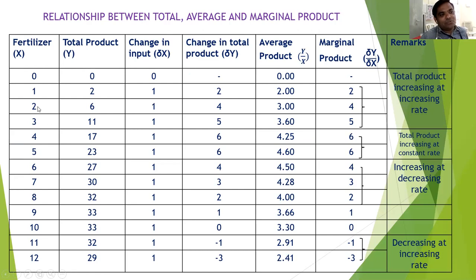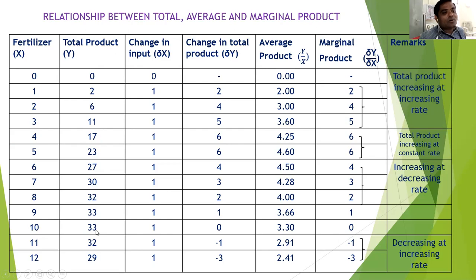If the farmer increases the use of fertilizer from 2 kg to 3 kg, the output increases from 6 quintal to 11 quintal. Again, from 3 kg to 4 kg, the total product increases from 11 quintal to 17 quintals. If the farmer increases the use of fertilizer from 9 kg to 10 kg, at the 9 kg input level the total product is 33, and again at the 10 kg level of the input, the total product is 33.